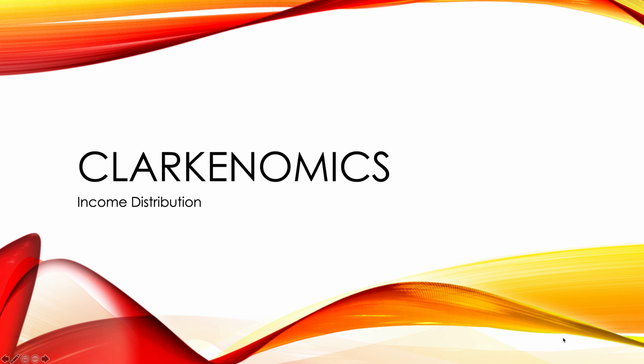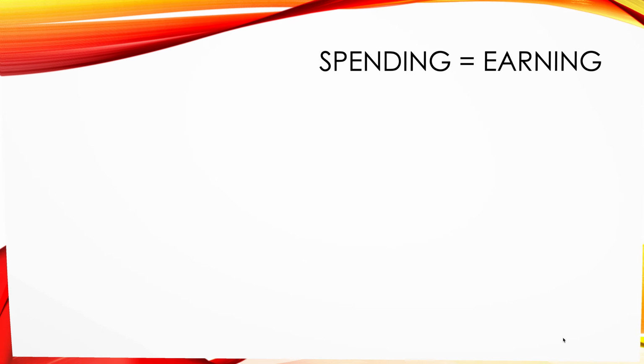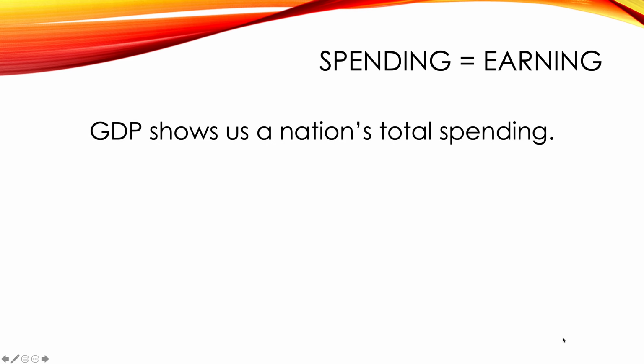In this video, we're going to talk about income distribution. So to kick things off, we're going to review a concept called gross domestic product, better known as GDP. Because if you'll remember, GDP shows us a nation's total spending in a given time. Recall that GDP is equal to C plus I plus G plus NX. Consumer spending plus investment spending plus government spending plus exports minus imports.